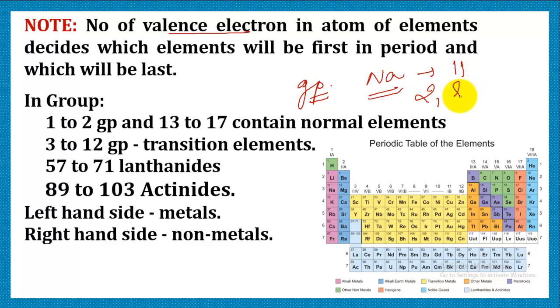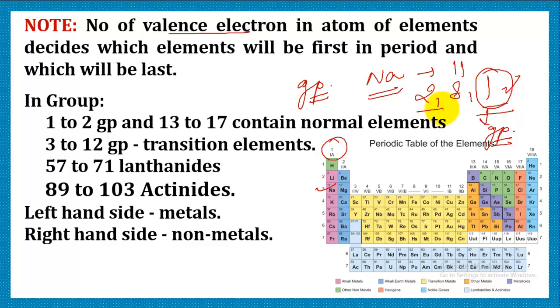If we write the electronic configuration, it will be 2, 8, 1. As you can see, it has one valence electron. So the number of valence electrons indicates the group in which it is placed. In sodium we see only one valence electron, so it is a member of the first group.